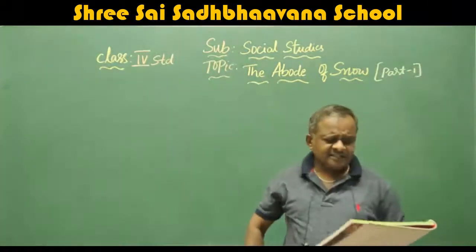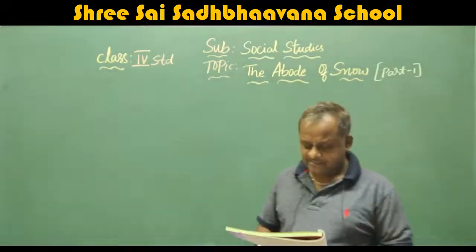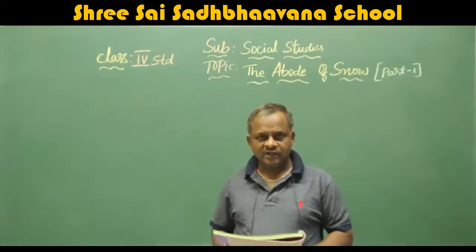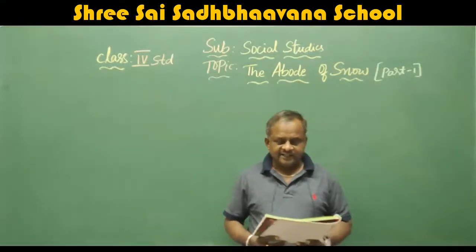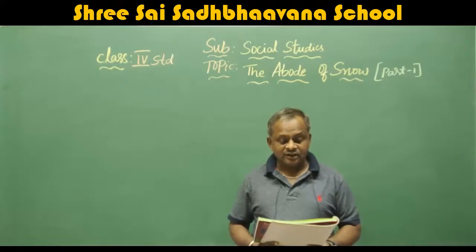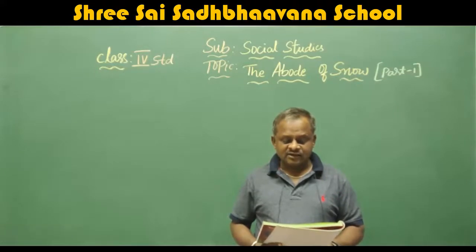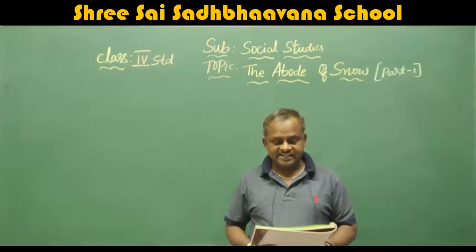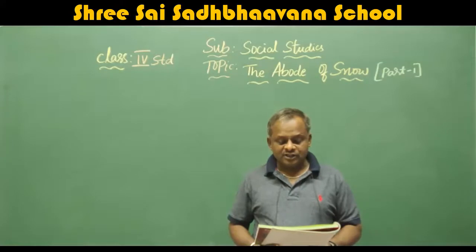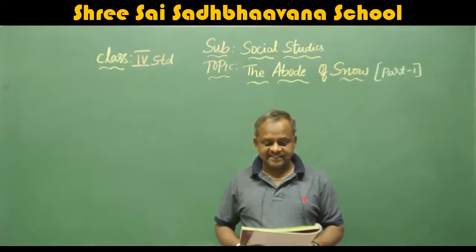Here I will read the lesson first. On the first page, page number 9, I hope all of you opened. I will read. The Himalayas form the world's largest mountain range. They are fold mountains located in the south central part of Asia. Deep gorges and narrow valleys are formed by many streams and rivers in this region.